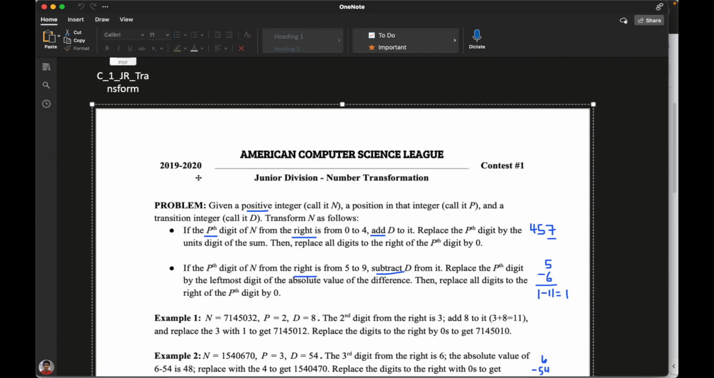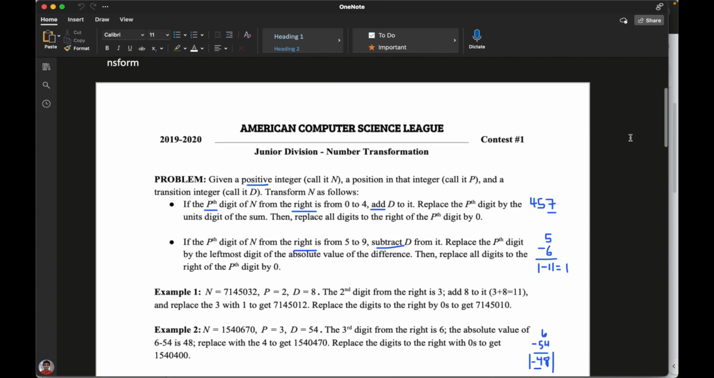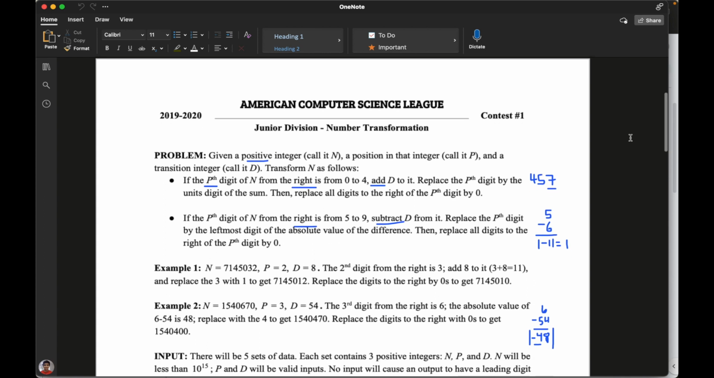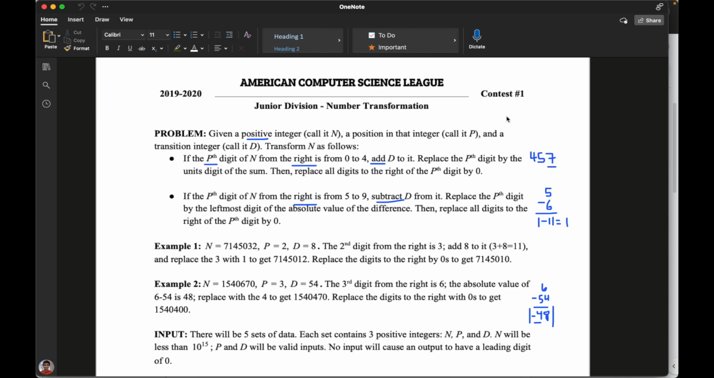So this is the 2019 ACSL Junior Division Contest 1 FRQ. And remember, Contest 1 is only on computer number systems. So you shouldn't see anything strange like trees or binary trees or anything we haven't been practicing so far. Okay, so the problem. Given a positive integer, call it n, a position in that integer, call it p, and a transition integer, call it d, transform n as follows.